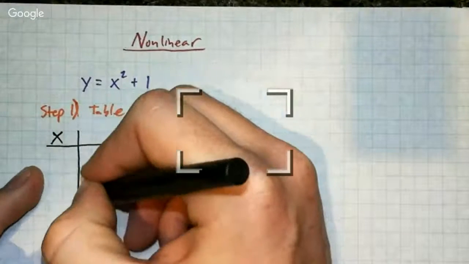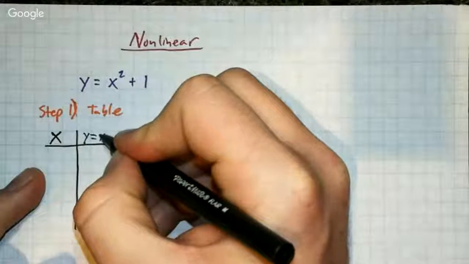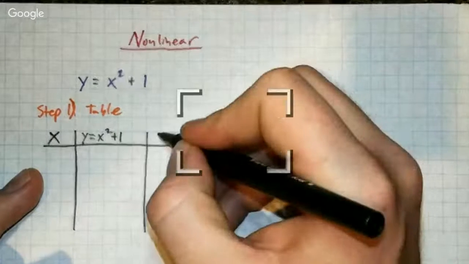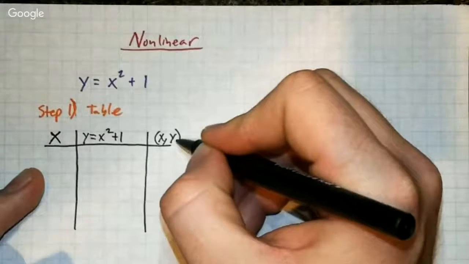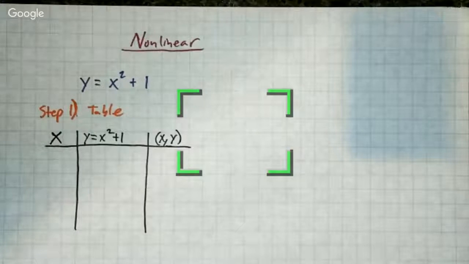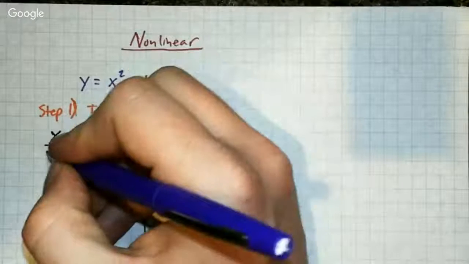Next to our x, we are going to have our equation, which is y equals x squared plus 1. And on the other side, we are going to have our x and y values as our ordered pairs. So now we go ahead and say, okay, like I said before, we want to have our numbers negative and positive.